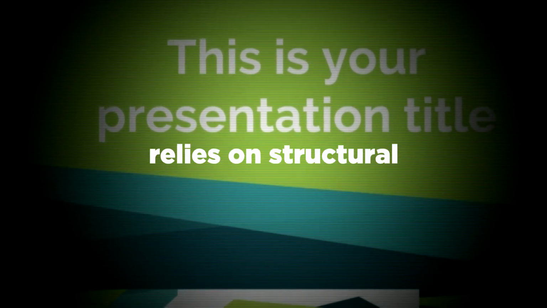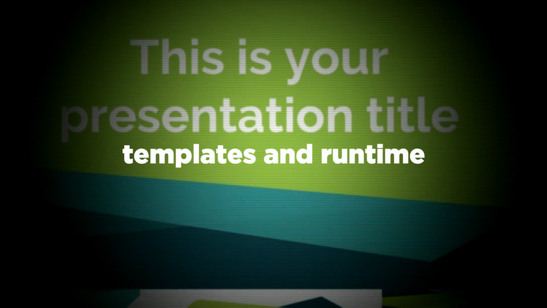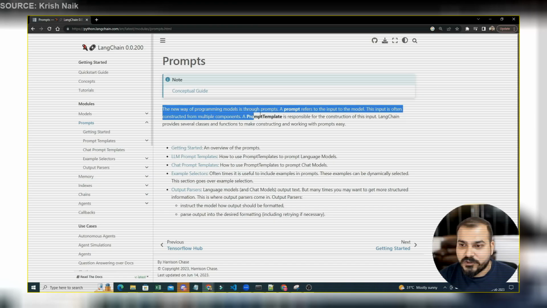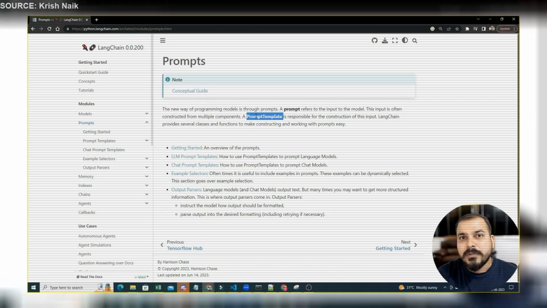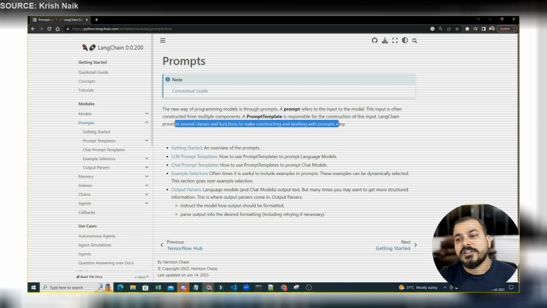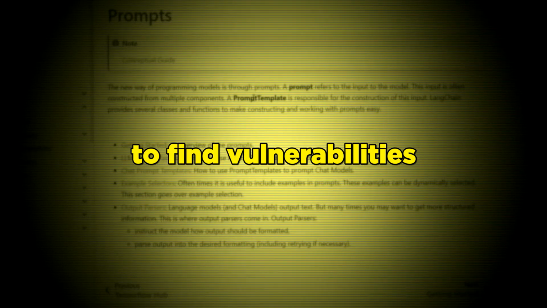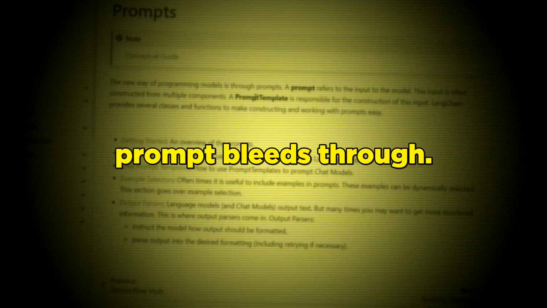Contemporary AI infrastructure relies on structural templates and runtime variables to shape user interactions. This input is often constructed from multiple components. So here in LangChain, you will be able to create your own prompts using this prompt template, right? So it is responsible for construction of the inputs. LangChain provides several classes and functions to make constructing and working with prompts easy. So obviously, whenever we use different tools, I can use LangChain. There are also other tools like Chainlit. Over there also the prompt template can be used from LangChain itself, right? Red teamers manipulate these underlying skeletons to find vulnerabilities where the system prompt bleeds through.